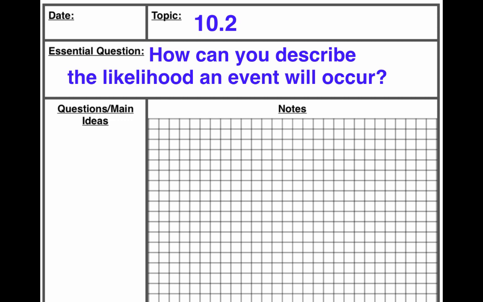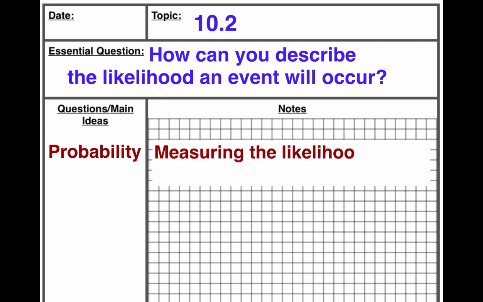Today we're going to work on how you can describe the likelihood an event will occur. We're going to talk about looking at a situation and determining how likely it is, and get into the mathematical measurement of likelihood, which is kind of cool. That's what we call probability. When we want to measure how likely something will happen, we call that the probability of something happening. I'm going to write as a definition in our notebook: measuring the likelihood of something occurring.